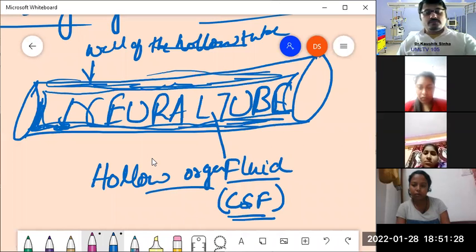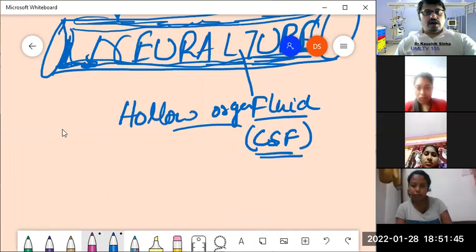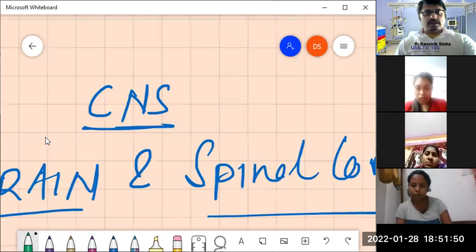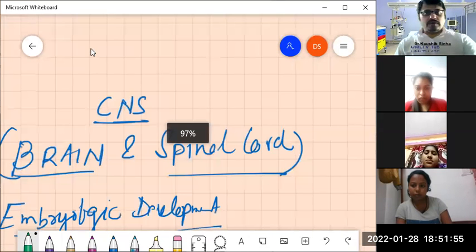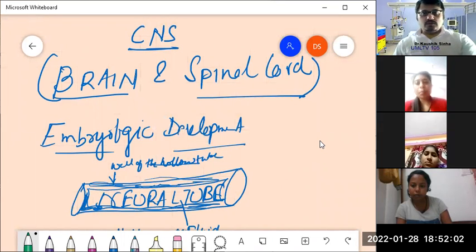There is a process called spinal tap, or we can also call that a lumbar puncture. In this process, what happens? The cerebrospinal fluid is collected, right? How it is collected is a different topic that I will cover in some other class. That is not necessary for the first semester, but it will get covered in some other class. But just a very basic anatomical perspective is what I would like to cover in today's class.